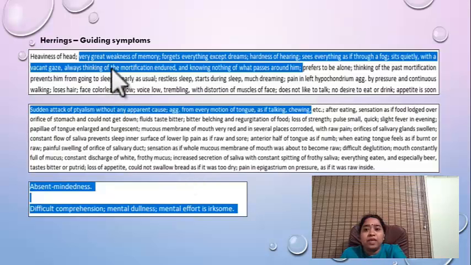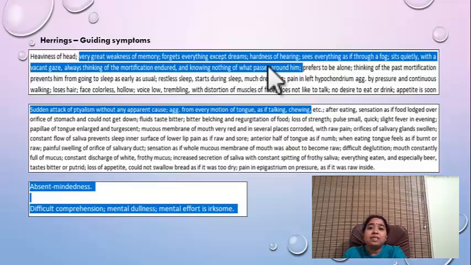So here the Materia Medica goes like this: very great weakness of memory, forgets everything except dreams. Now this actually I also did not know that it will be there in Ignatia. When I read about these symptoms in Ignatia and cross-referred these things with the mother, this was there. Mother told me later that the memory is so weak that if you ask her to buy something from the shop, she would go, give the shopkeeper money and come back without taking the items. That was her weakness of memory. But she would recall certain dreams and she would tell. I really did not know that this symptom exists in the Materia Medica of Ignatia.